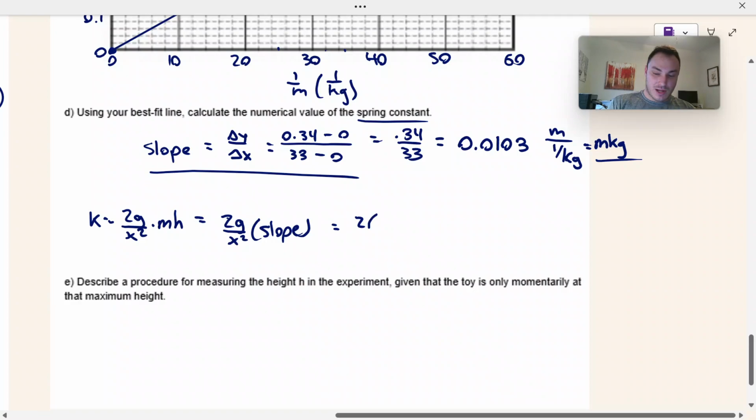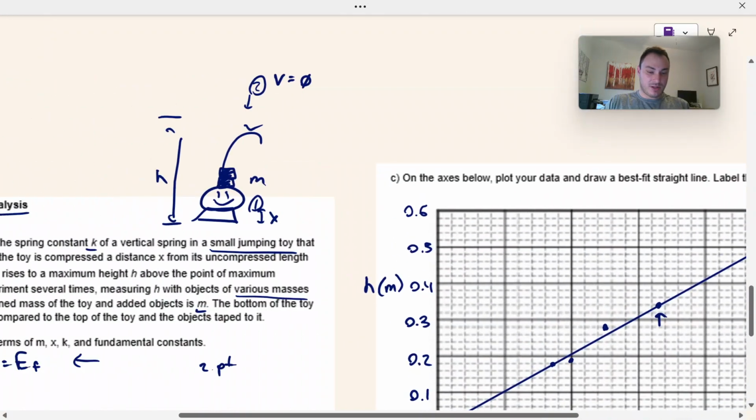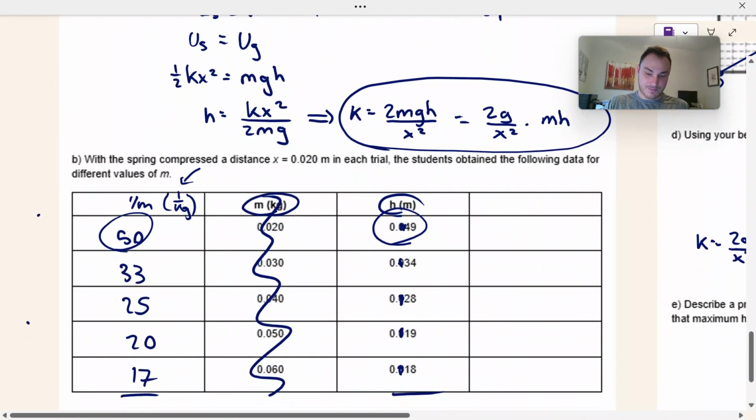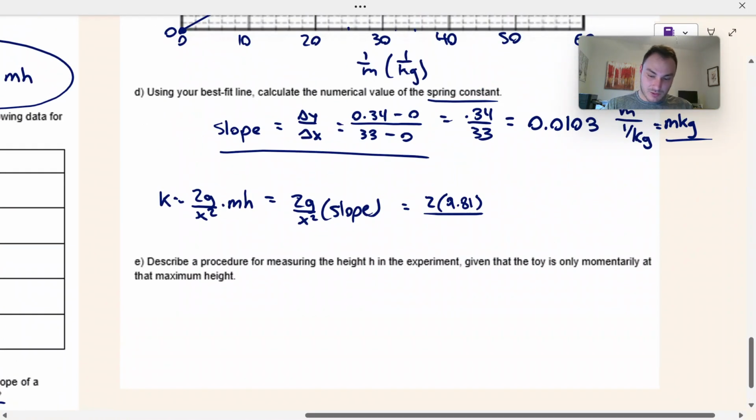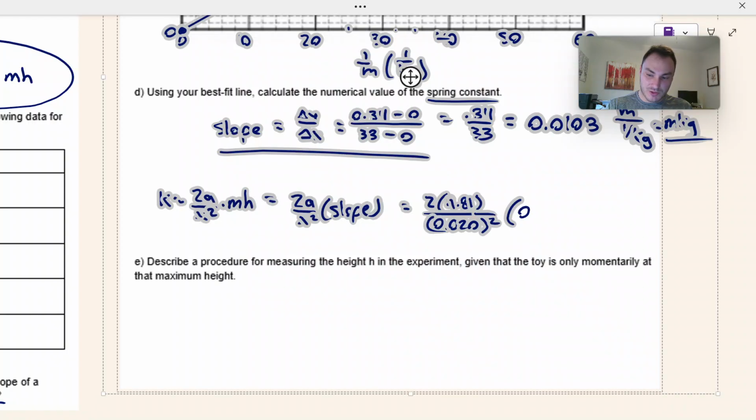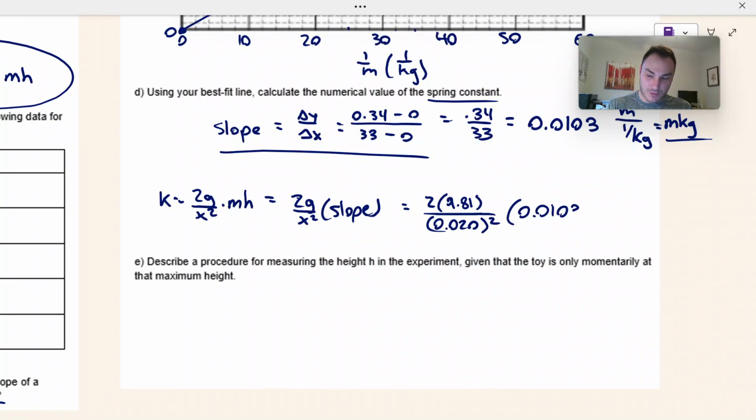So 2 times gravity, 9.81, over x squared. The compression was somewhere over here. What was the compression? 0.020. So 0.020 squared times our slope, which is 0.0103.